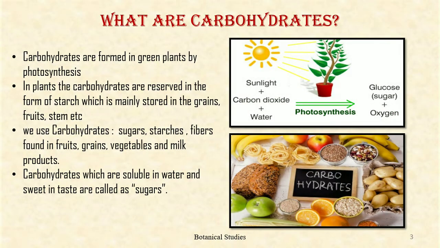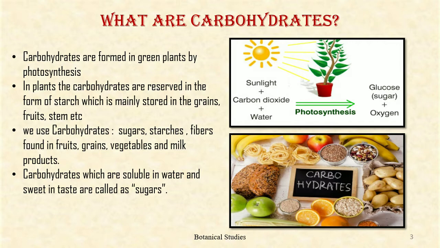What are carbohydrates? Carbohydrates are formed in green plants by photosynthesis, in which carbon dioxide and water are fixed by utilization of energy from the absorption of visible light. The overall result is the reduction of carbon dioxide to carbohydrate and the formation of oxygen.